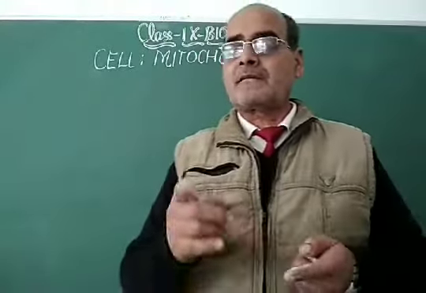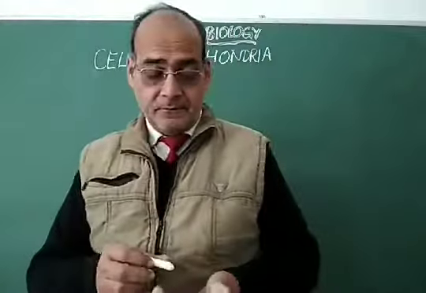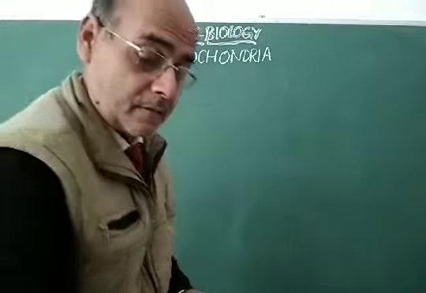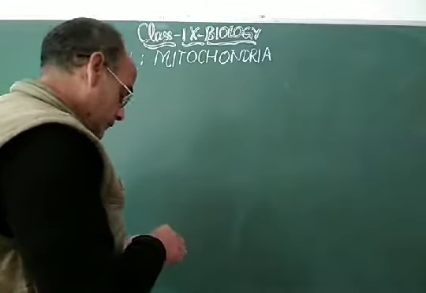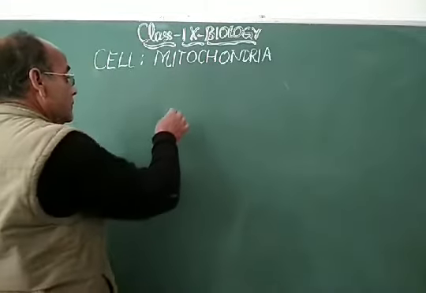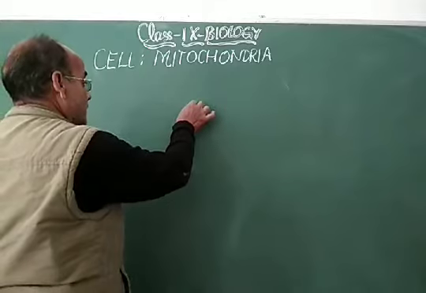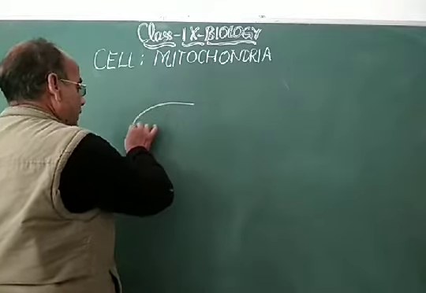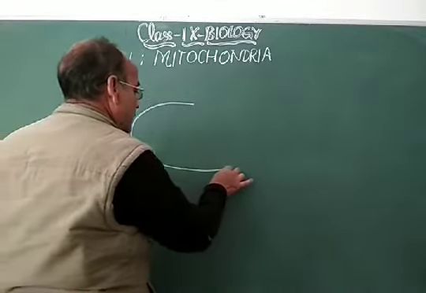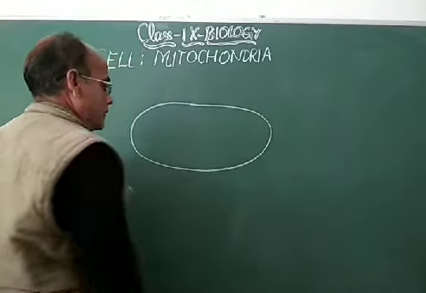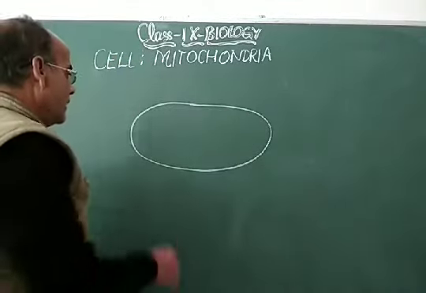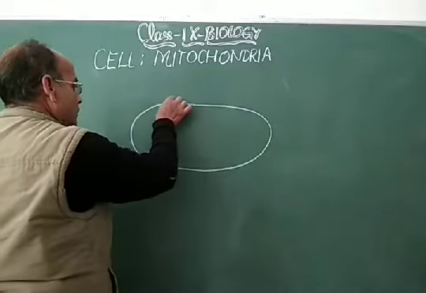My dear students, let us see the structure of the mitochondria. It's again a double membranous structure like plastids, which you have seen in the previous video. So, see the structure of this mitochondria. This is a bean-shaped structure, and it is a double membranous structure.